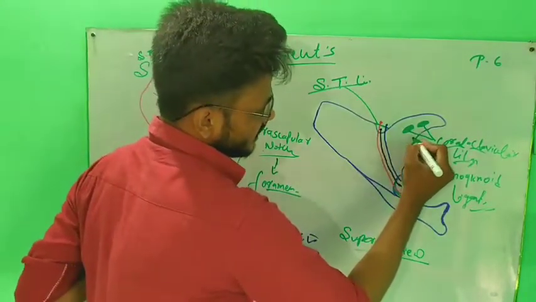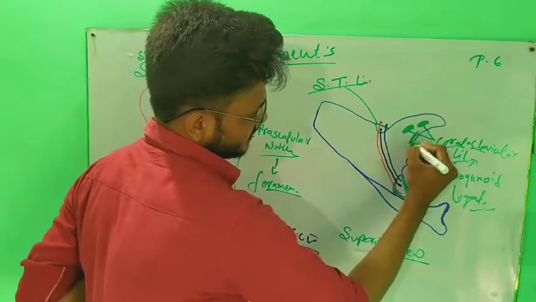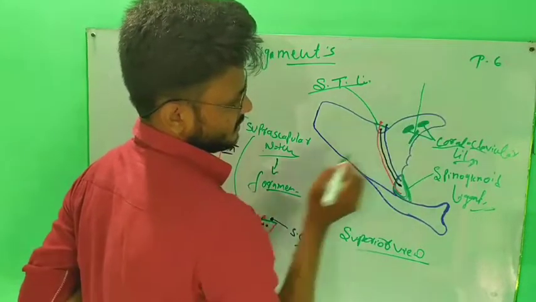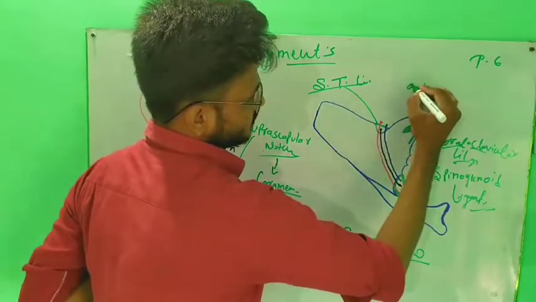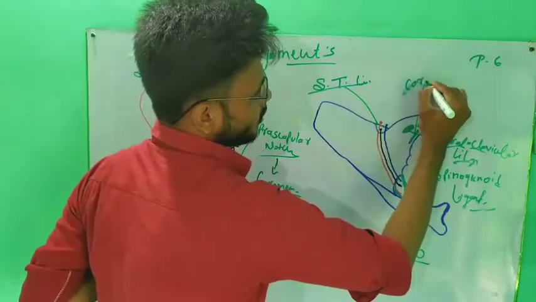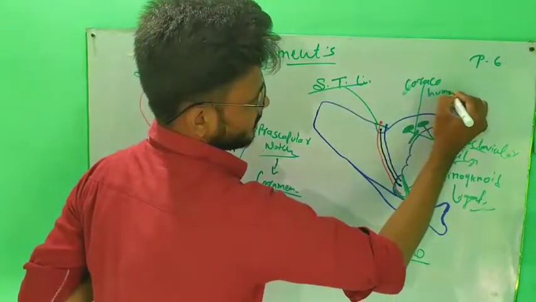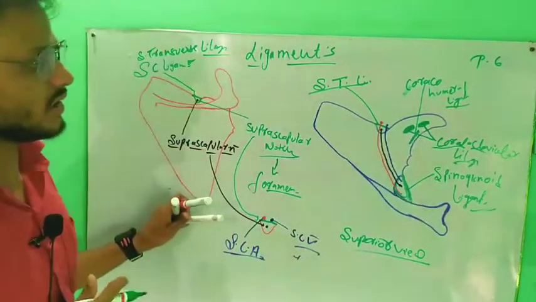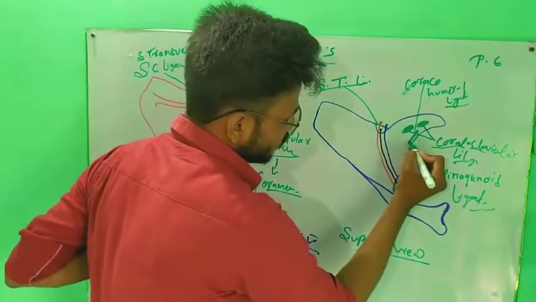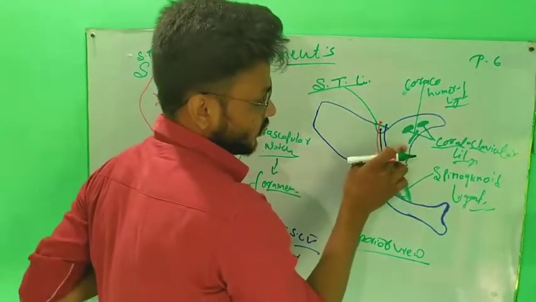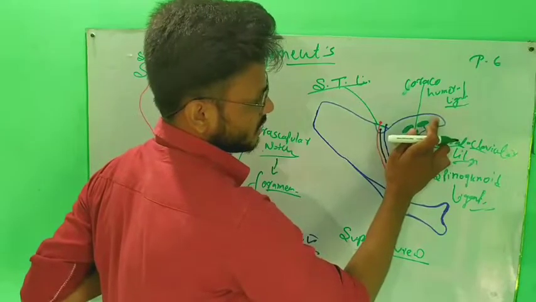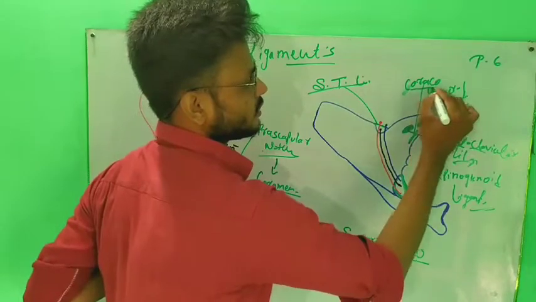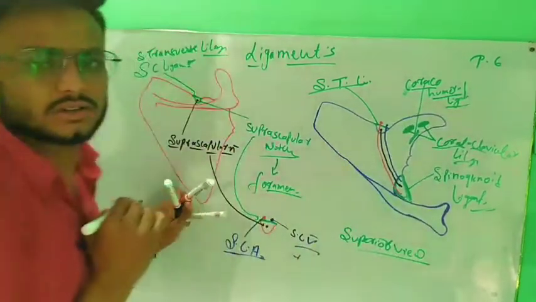And one ligament is single, called the coracohumeral ligament. Why is it called coracohumeral? Because this ligament originates from the coracoid process, this is the coracoid process, and it attaches to the humerus. That's why it is called the coracohumeral ligament.